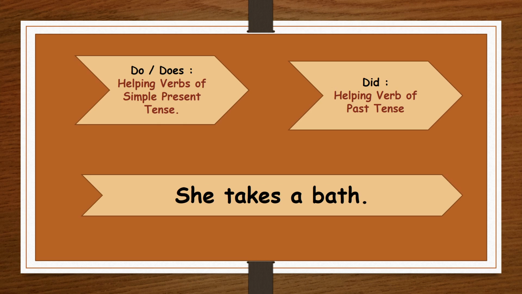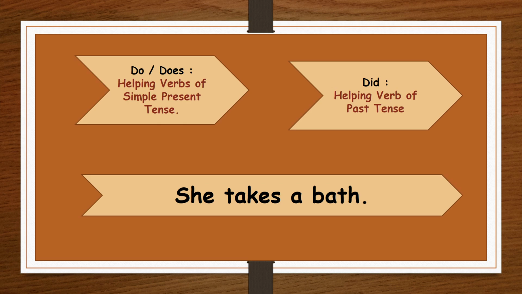Now, what we notice is that there is no helping verb in this sentence. In fact, we have only one verb, that is the main verb here in this sentence, and that is takes.